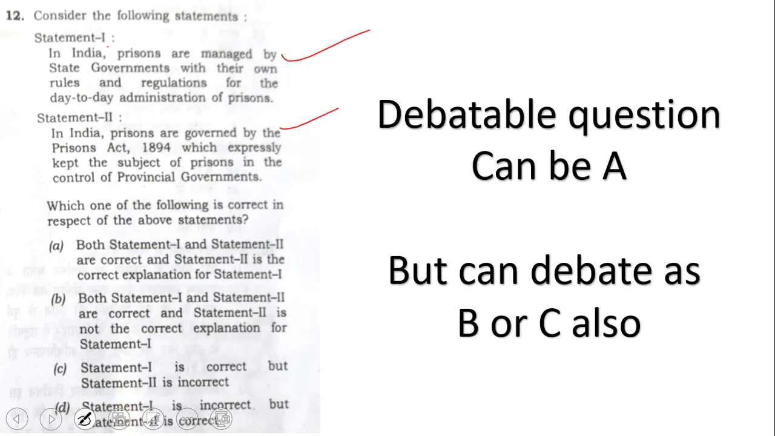Like healthcare, they asked about prisons. Who is managing prisons? We know prisons are under the state list. So state governments, with their own rules and regulations, maintain the day-to-day prison. Okay, correct. Next one, the Prisons Act. I don't know the clauses properly, and everybody is reading it differently.